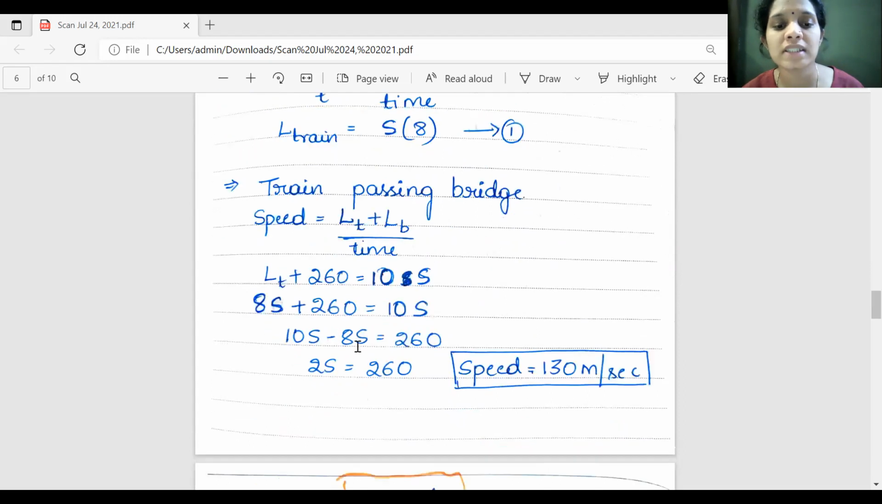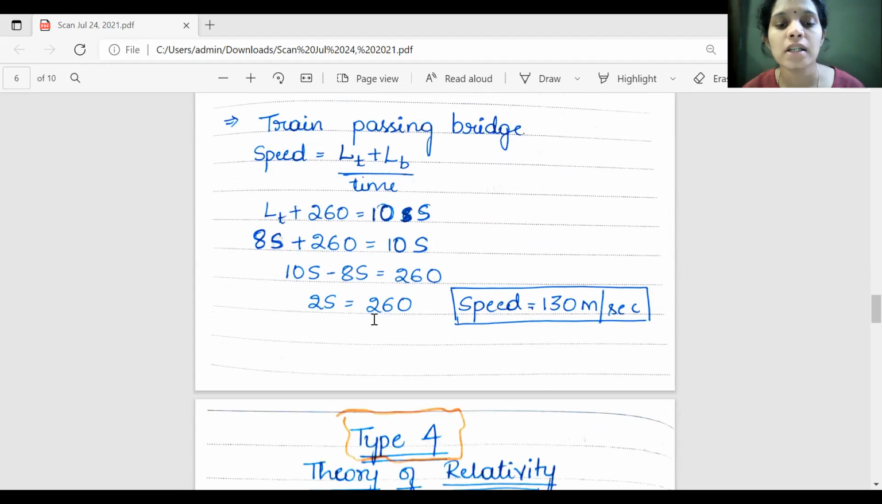8s plus 260 is equal to 10s. 10s minus 8s is 2s, which is equal to 260. Speed is equal to 130 meter per second.